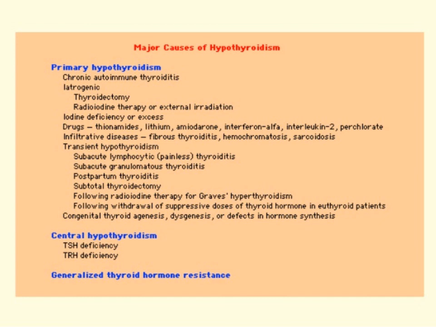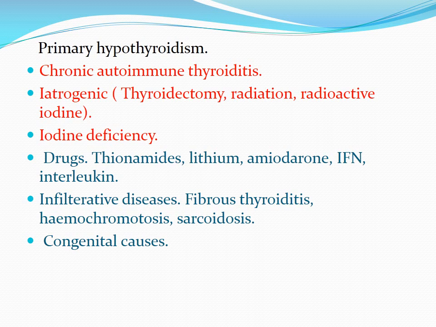Then the central hypothyroidism, in which TSH deficiency is caused by disease of the pituitary gland, and TRH deficiency is caused by disease of the hypothalamus. Then generalized thyroid hormone resistance. The three most common causes in adults for primary hypothyroidism, indicated in red ink, are chronic autoimmune thyroiditis, iatrogenic causes, and iodine deficiency.